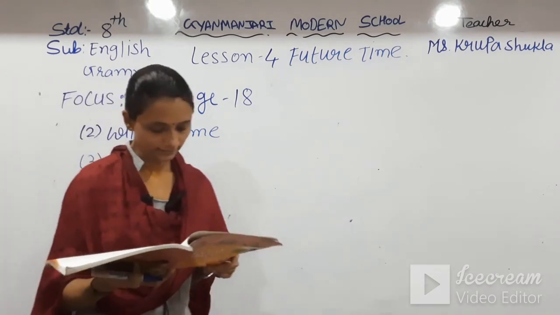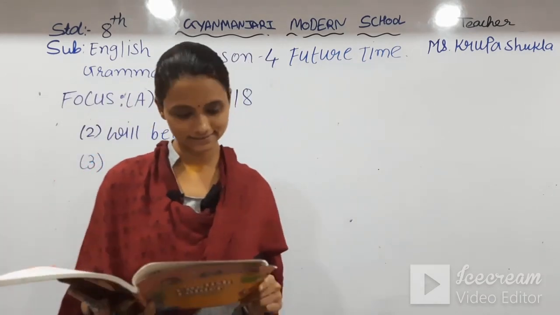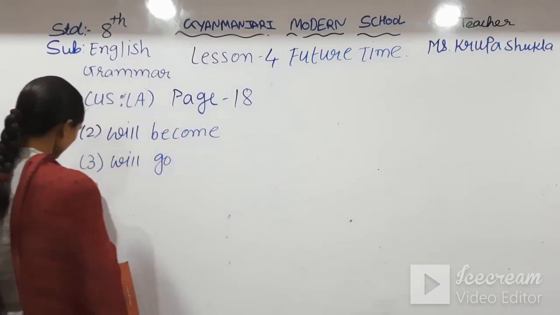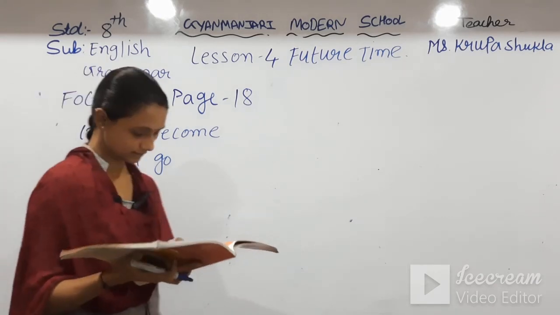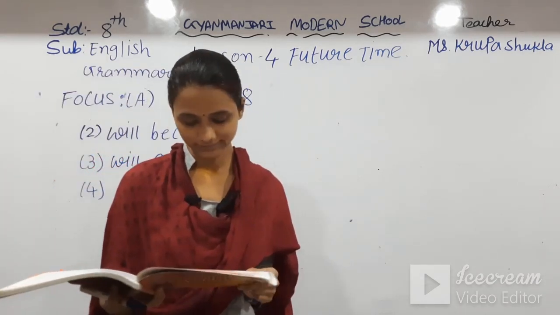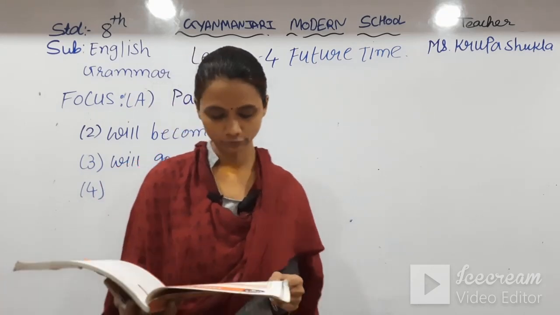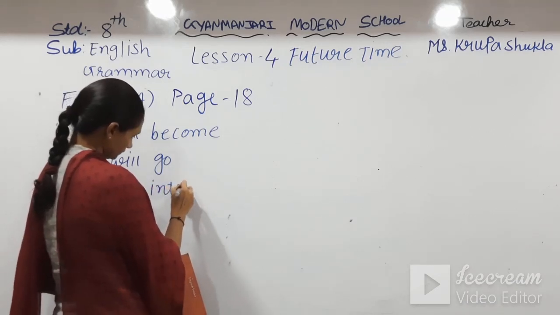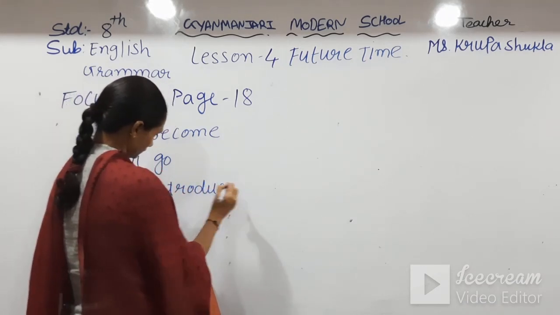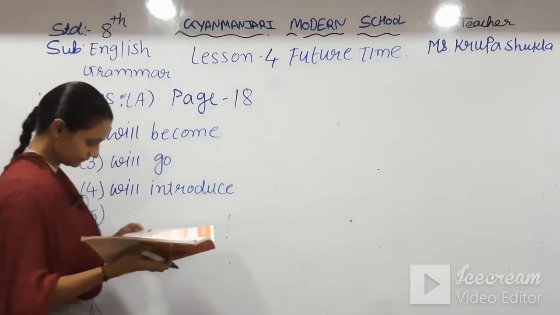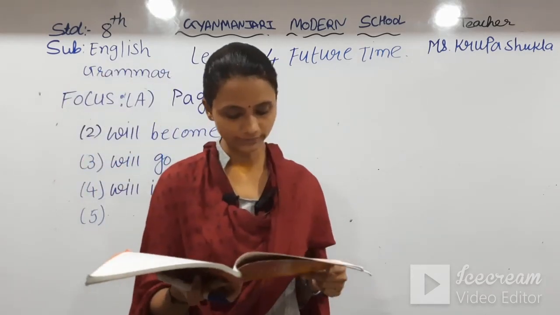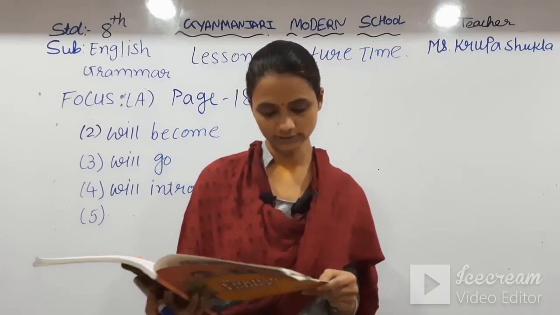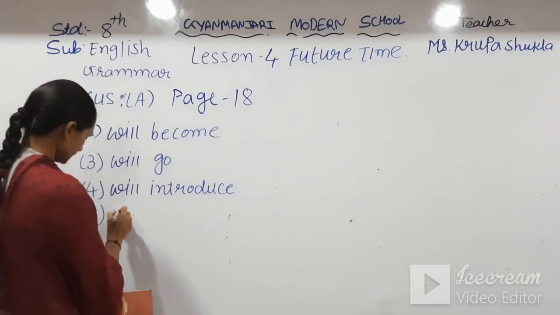You blank on many adventures together. Again we'll use simple future tense here, so will go. Number 4 is the dragon blank you to other dragons. It means will introduce. And number 5 is he blank you to many places you have not been to before. Again here we have to use simple future tense, so will take is the right answer.